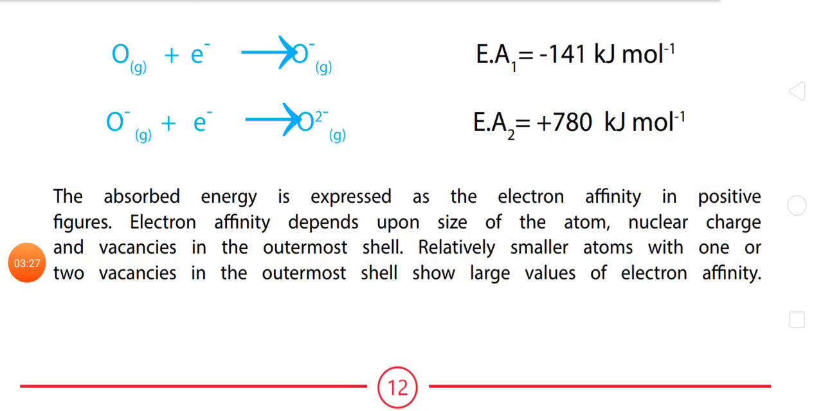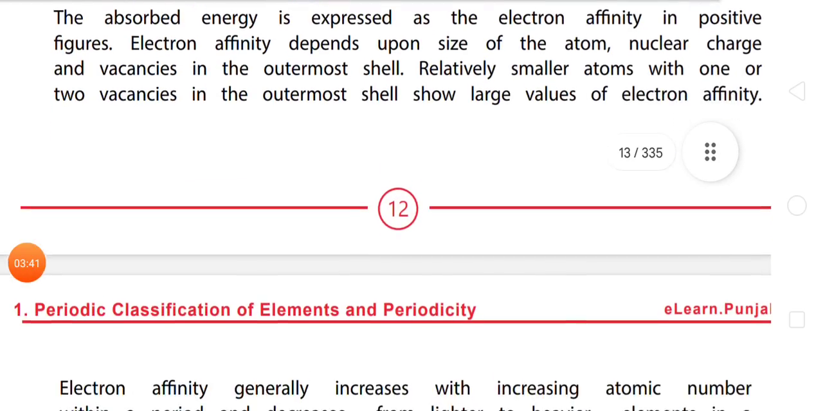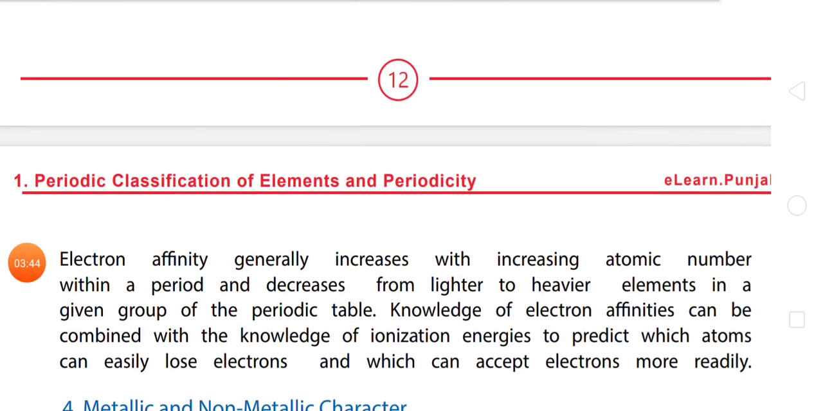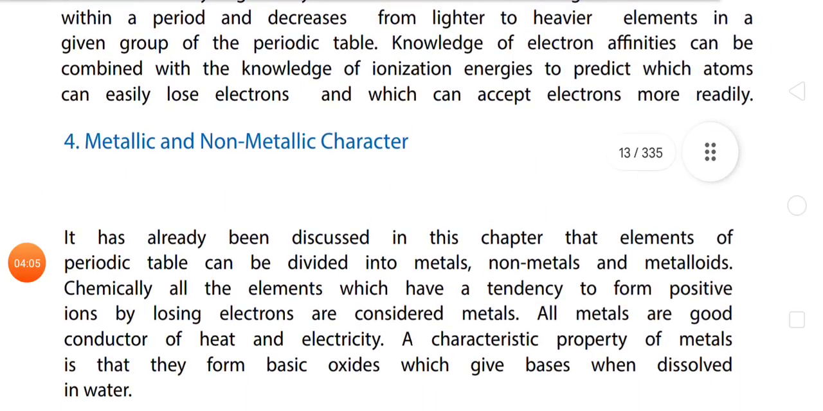The electron affinity depends upon the size of the atom, nuclear charge, and vacancies in the outermost shell. Relatively smaller atoms with one or two vacancies in the outermost shell show large values of electron affinity. Electron affinity generally increases with increasing atomic number within a period and decreases from lighter to heavier elements in a given group of the periodic table. Knowledge of electron affinities can be combined with the knowledge of ionization energy to predict which atom can easily lose electrons and which can accept electrons more readily.